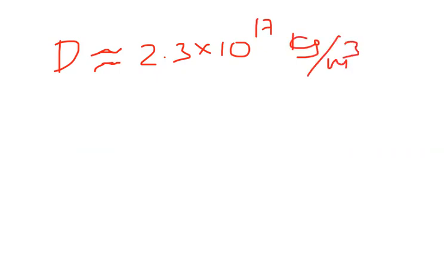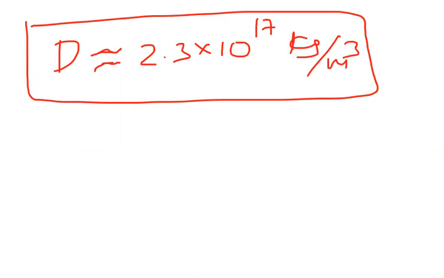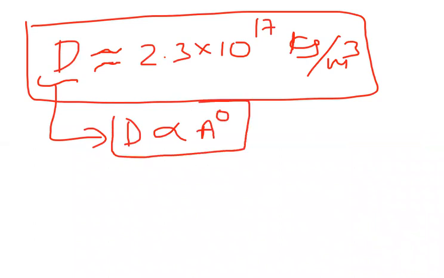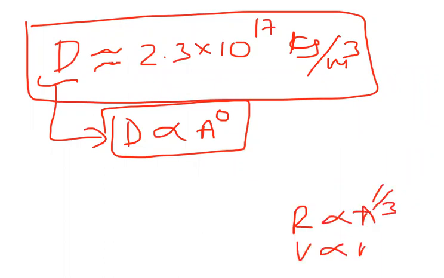Okay, we are happy to see the value, but my interest is not in the value. My interest is that density is independent of mass number. You observe, radius is changing with mass number like this. Volume is directly proportional to mass number. Surface area is directly proportional to A power 2 by 3.